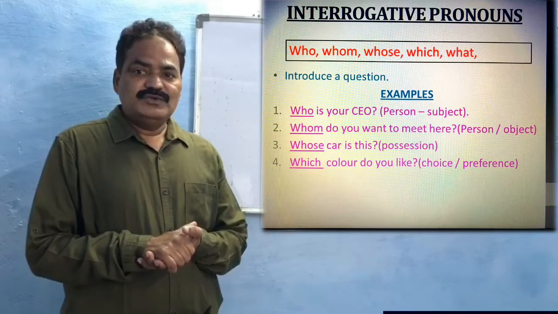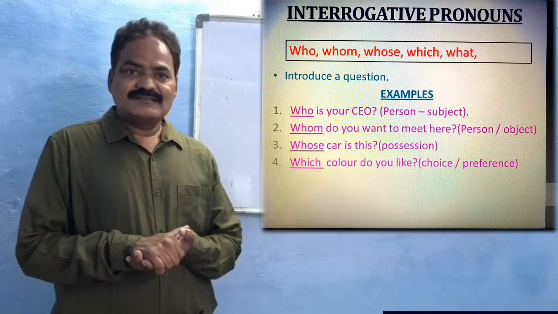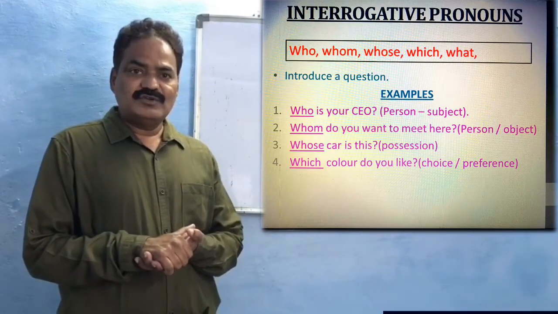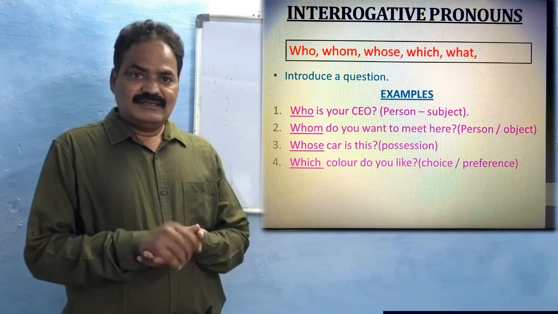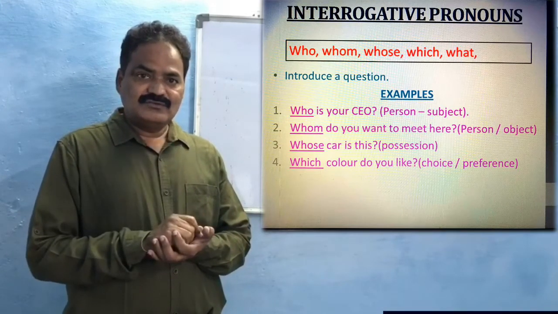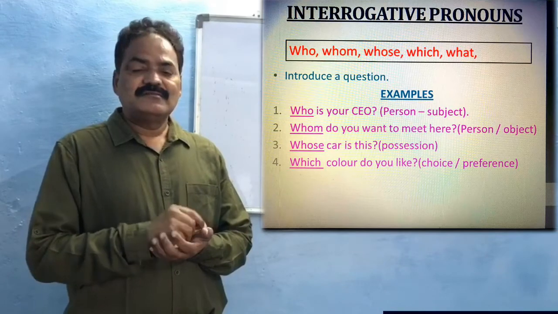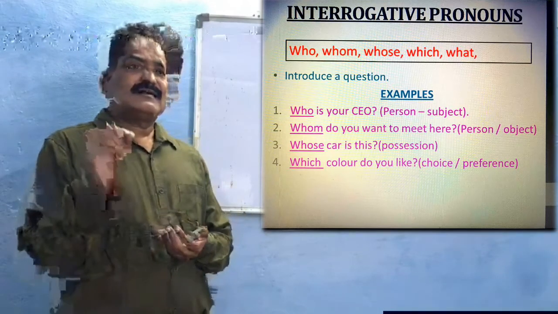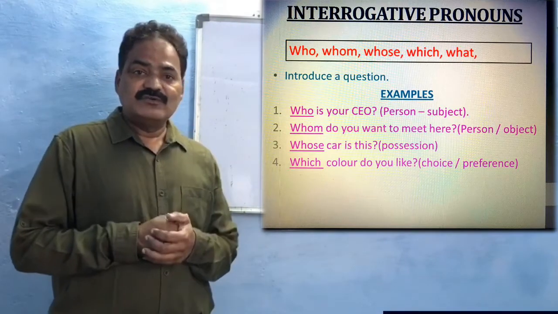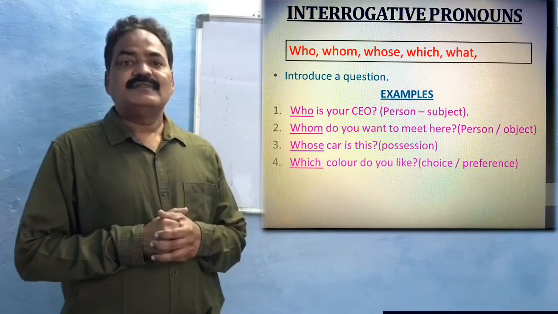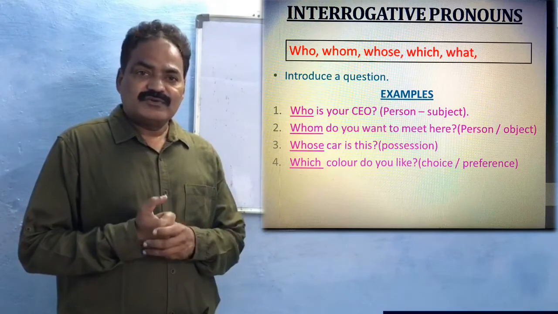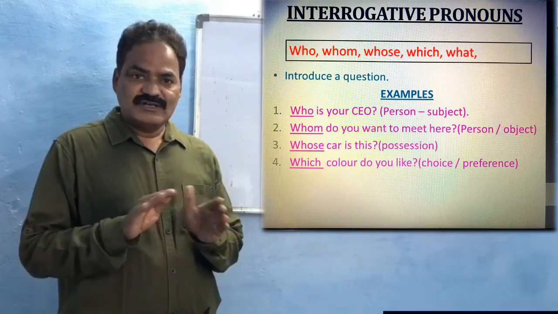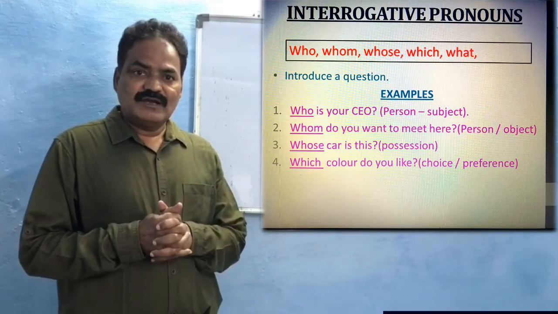Whom do you want to meet is the second example. Whom refers to the person, but it is used objectively, between who and whom. Here also there is no noun before whom, so no relation to any other word.